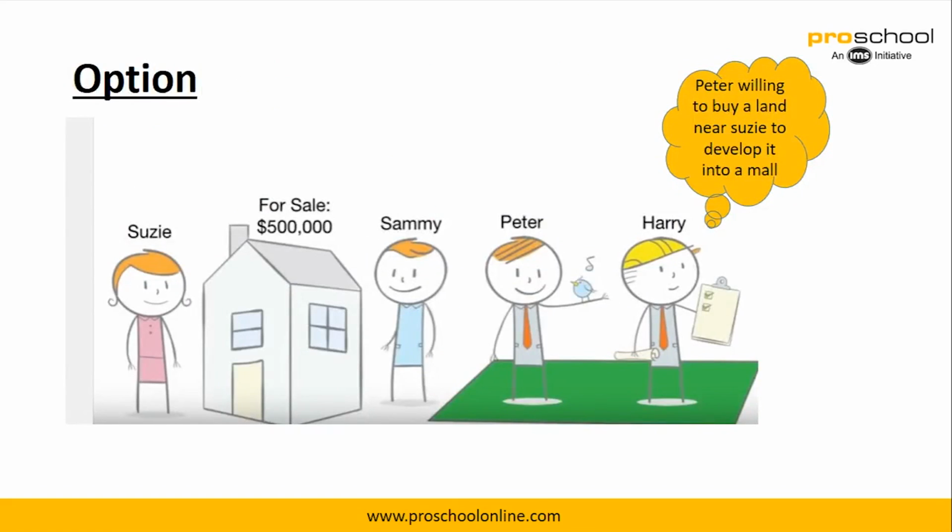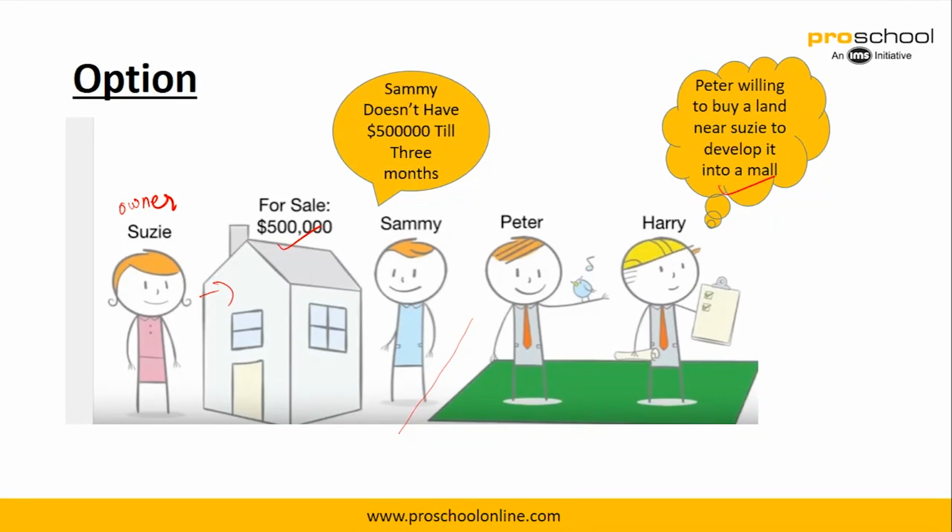Okay, now what's an option? So let's take this case. So there's Susie who owns this house, right? So she's the owner, and she has put this house for sale for 500,000, right? Just nearby that place there is Peter who would like to buy this land near Susie to develop into a mall. So this is the first case, right? Well, unfortunately Sammy does not have the money to pay till 3 months for 500,000, so he does not want to lose out this deal of buying this house for 500,000. So what can he do?